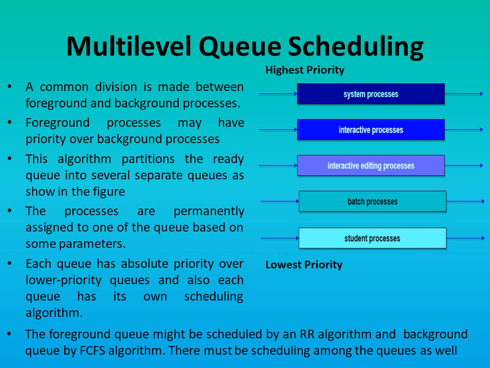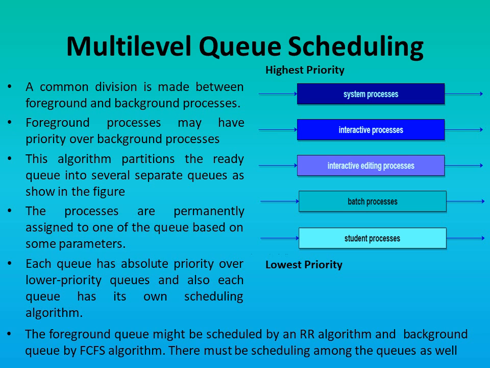These two types of processes have different response time requirements, and so they may have different scheduling needs. In addition, foreground processes may have priority over background processes. That means processes from the foreground queue will be executed first, and the processes from the background queue will be executed later on.